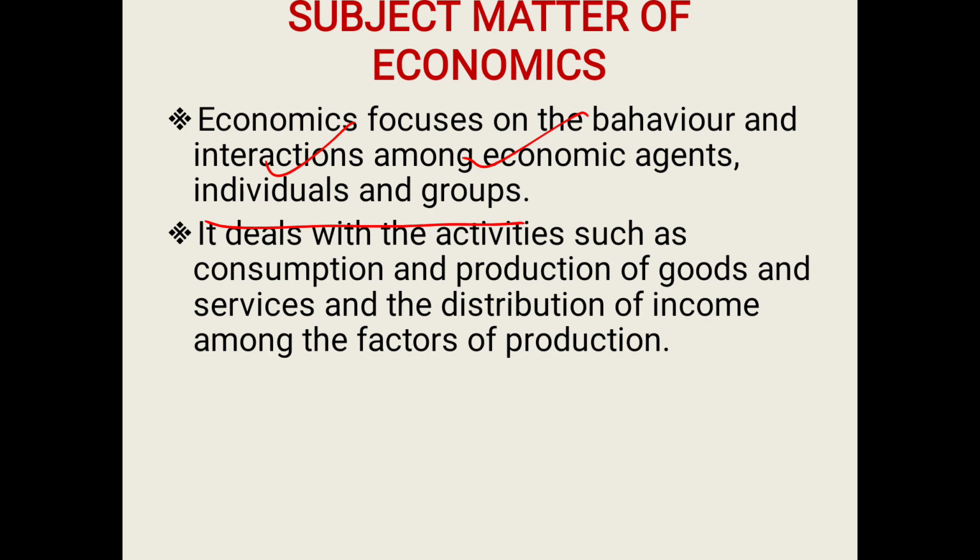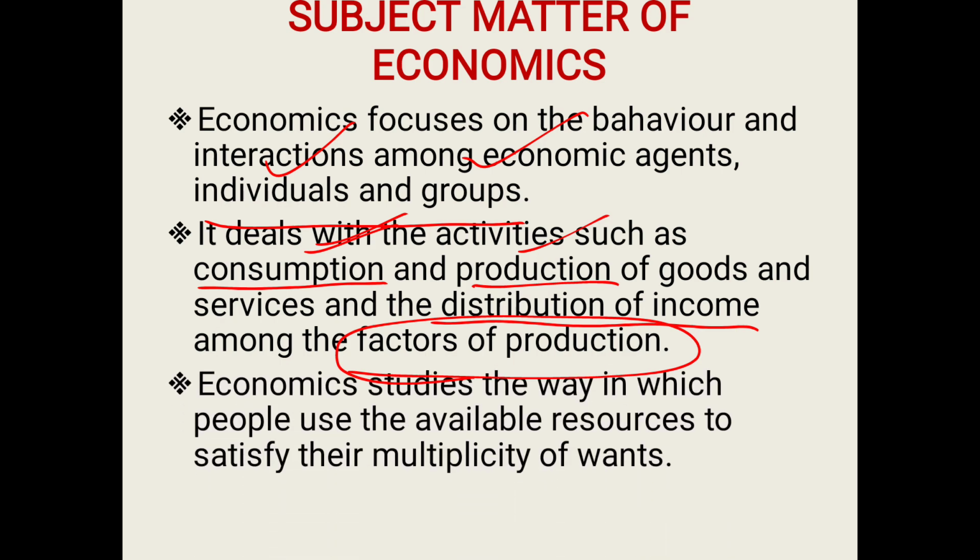The second one tells you there is consumption, there is production. When there is production, automatically there should be consumption. So distribution has to be done. Among the factors of production, I hope you remember the 4 factors of production: land, labor, capital, and organization.